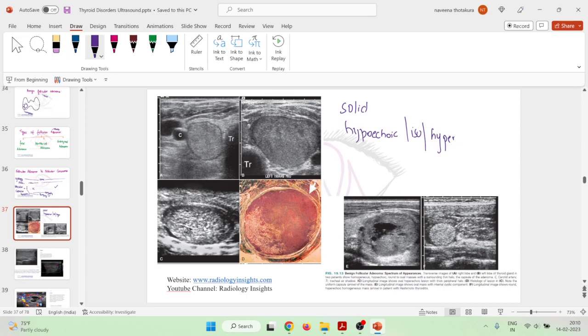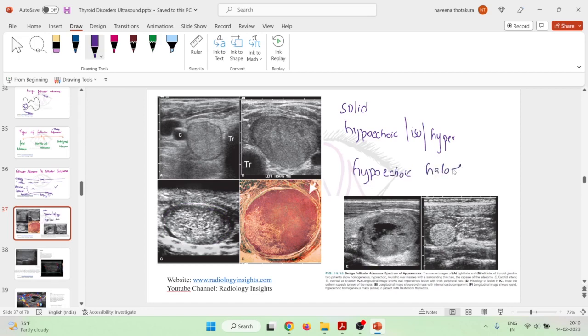You see, this is also a little hyperechoic lesion. They are well defined, solid lesions, hyperechoic, hypoechoic or isoechoic, and they have a thick hypoechoic halo. You can see the halo surrounding here.